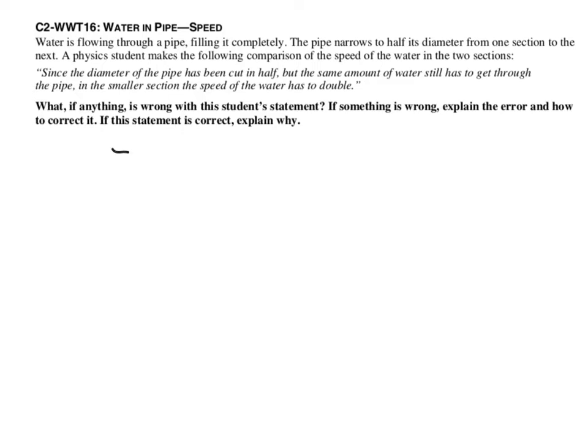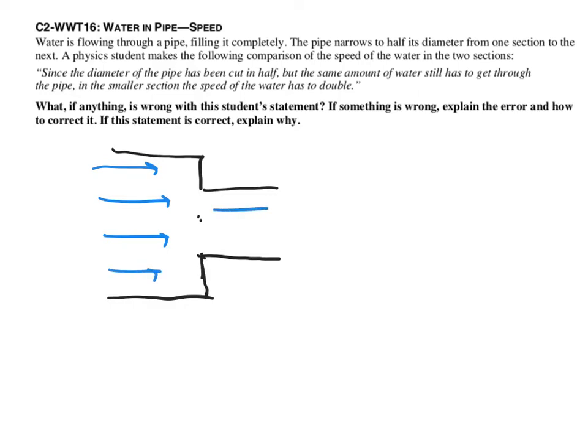So let's sketch this out a little bit. We have a pipe, and then it has, say, that as its diameter, and then it goes to half the diameter. So something like that. And we say that there is water flowing. And then the student alleges that there must be faster water because the same amount of water goes through, but the speed of the water has to double.